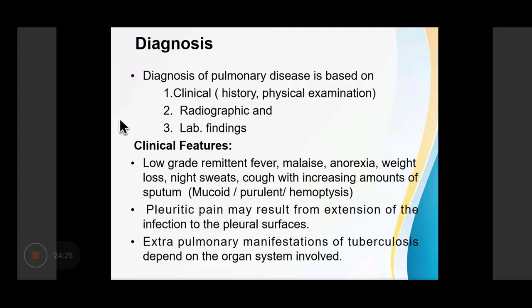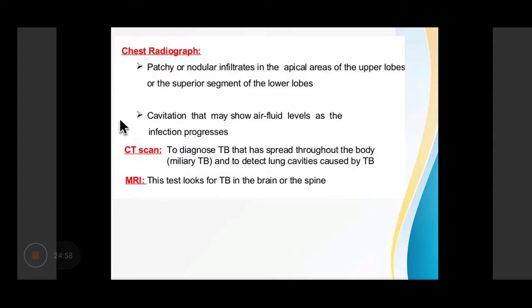So, diagnosis of pulmonary tuberculosis is based on clinical, radiographic, and laboratory findings. Now, clinical features: generally the patient presents with low-grade remittent fever, malaise, anorexia, weight loss, night sweats, and cough with sputum. There can be pleuritic pain because of extension of the infection into the pleural surfaces. The extrapulmonary manifestation of tuberculosis depends on which organ is involved.